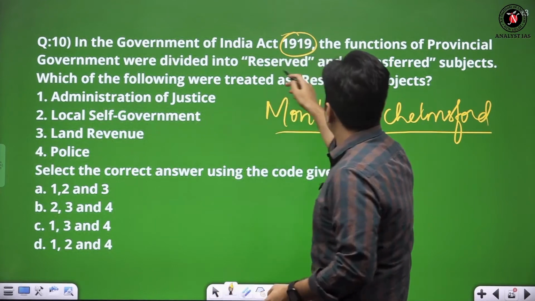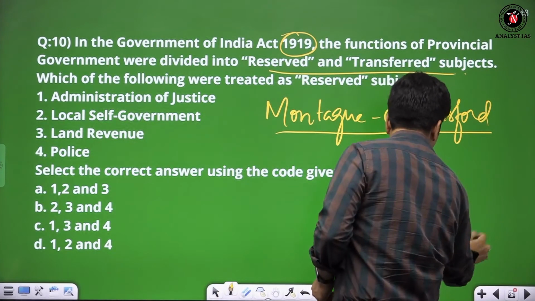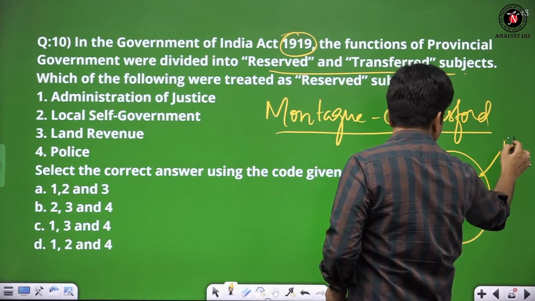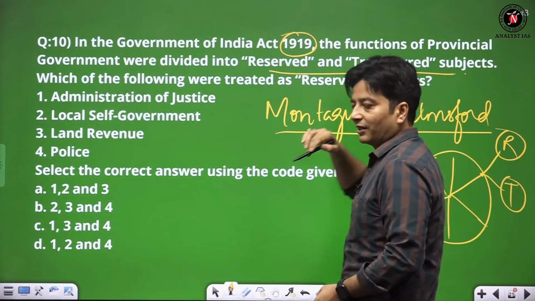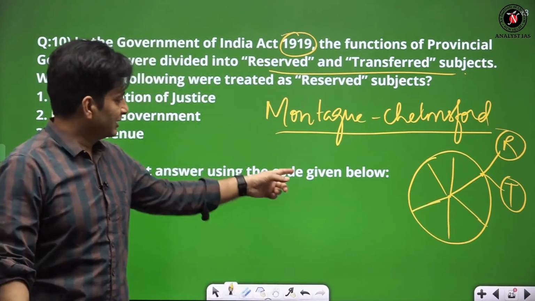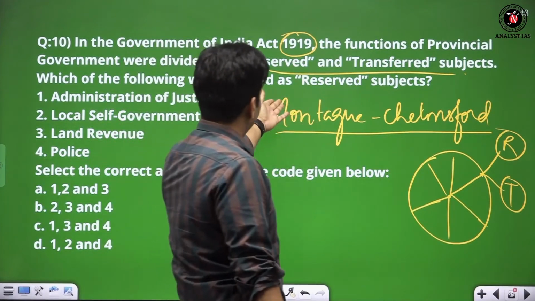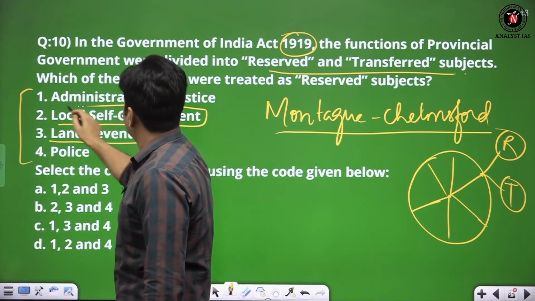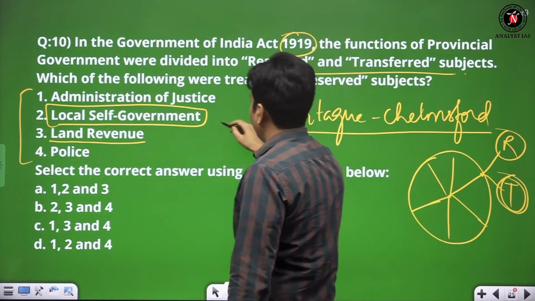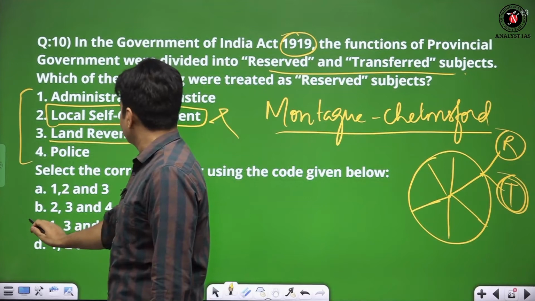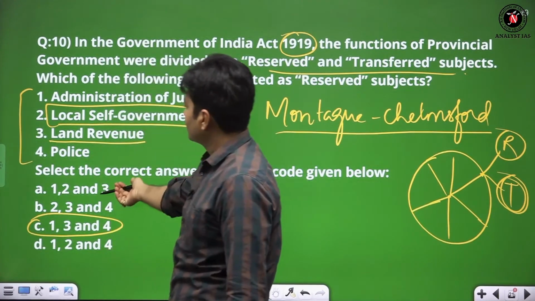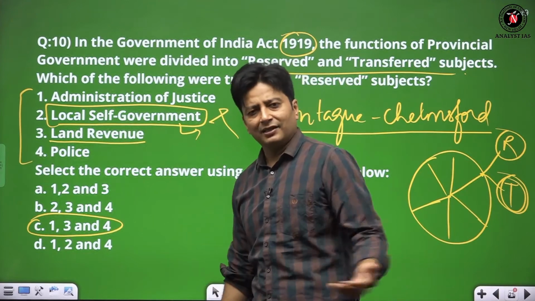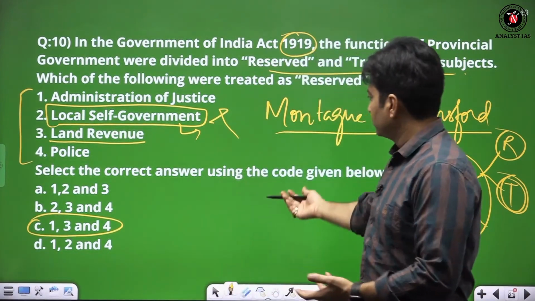Now you have to tell the reserved and transferred subjects. I also made this diagram, and you can go to the recorded class and take the same screenshot that I showed. In the reserved subjects list, local self-government is of course part of the transferred subject, and if you remove this, you will reach the correct answer, that is 1, 3 and 4, because the combination has a minimum of 3 elements out of the 4, and the second belongs to the states today, and at that time the provinces. So of course the answer will be C.